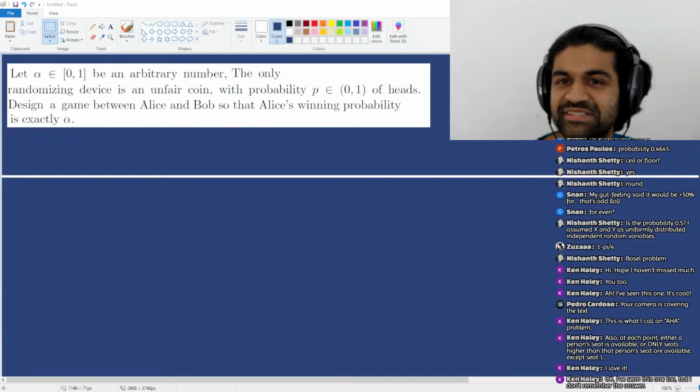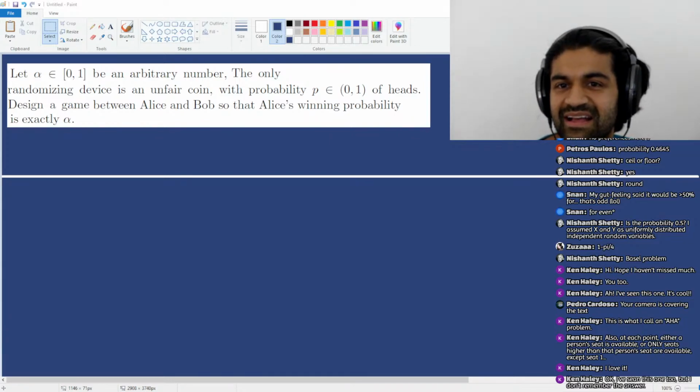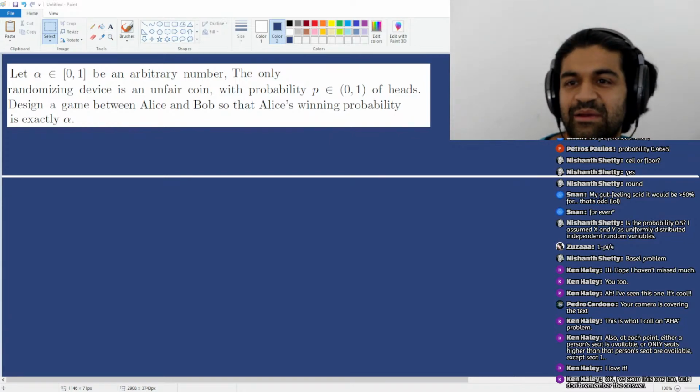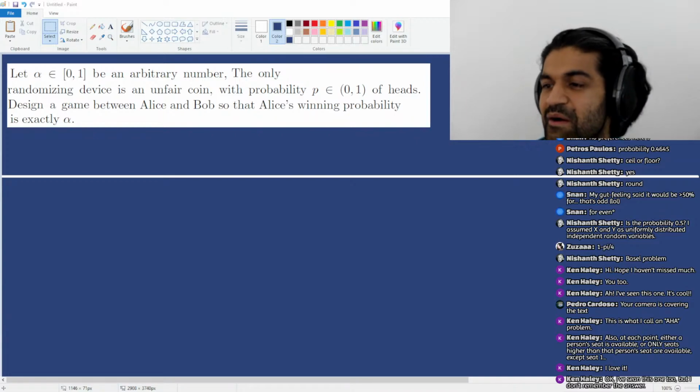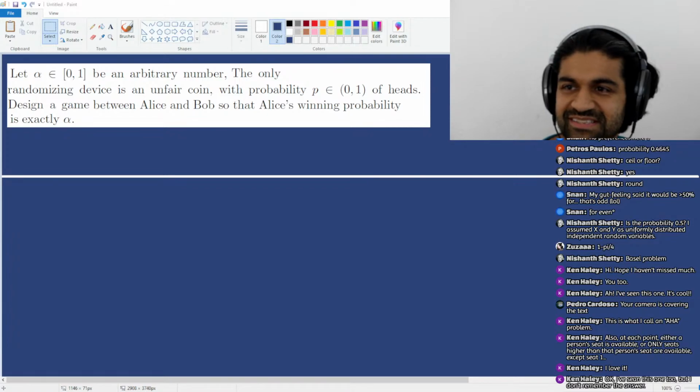Okay, so this is the question. Alpha in (0, 1) is an arbitrary number, and you have an unfair coin. You want to design a game so that Alice's winning probability is exactly alpha. How would you do this?